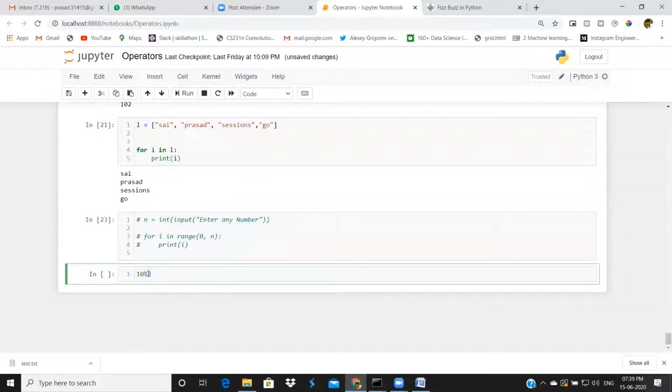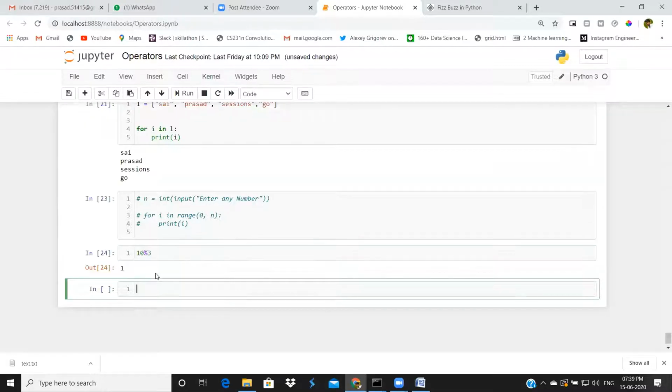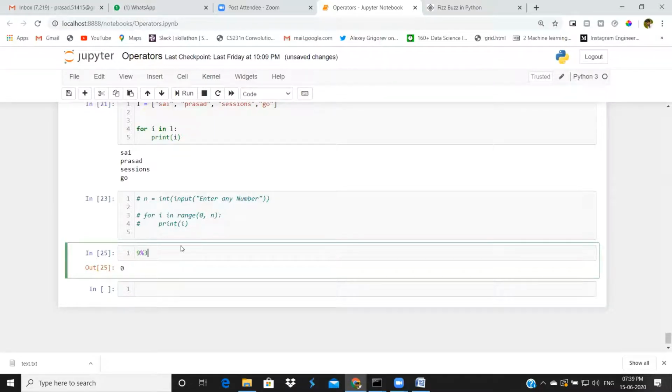I'm doing division with 3 on 10, and taking the remainder as output. If this remainder is 0, then we can say this number is divisible by 3. Suppose instead of 10, I give 9 here. 3 3s are 9, so we can say 9 is divisible by 3. We'll get 0. We will use the same concept here inside this for loop.